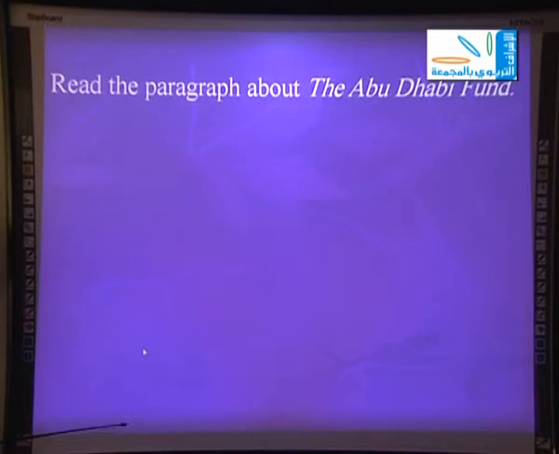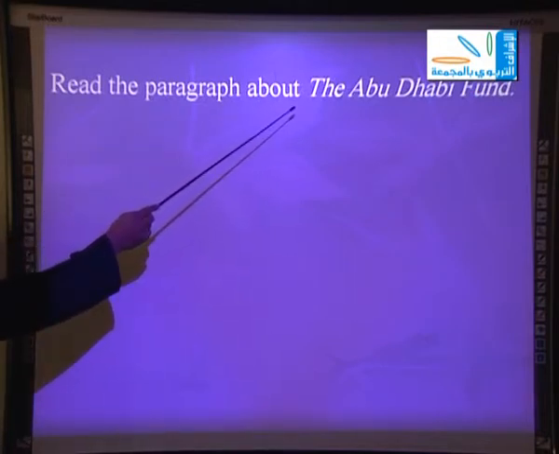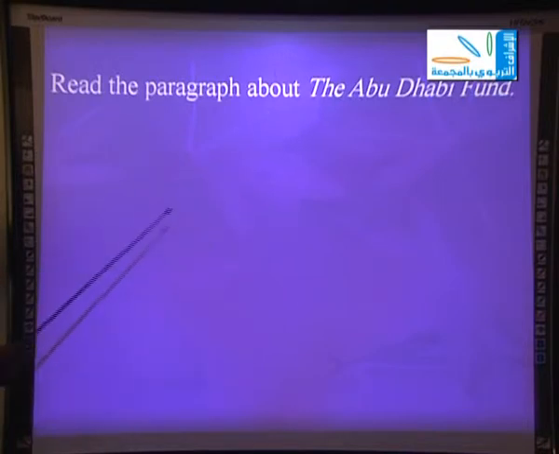The next point. Read the paragraph about the Abu Dhabi Fund.